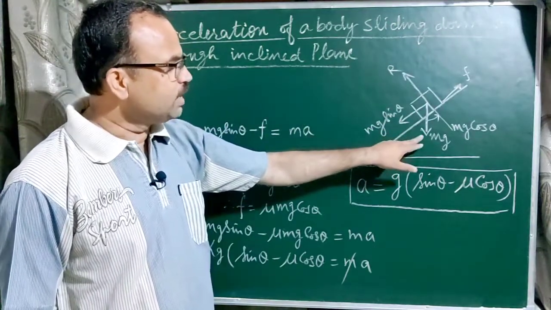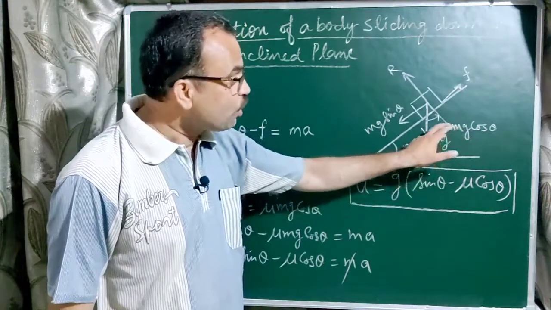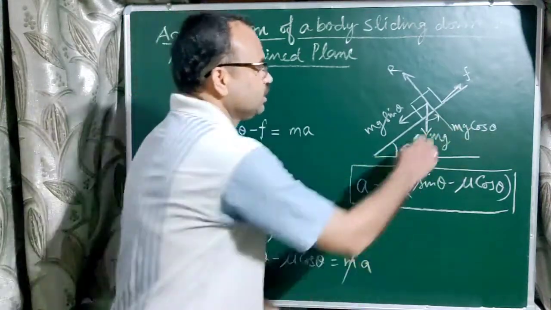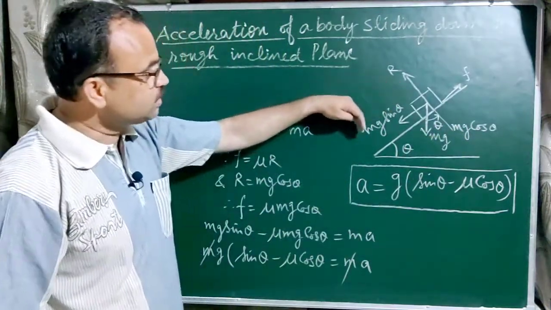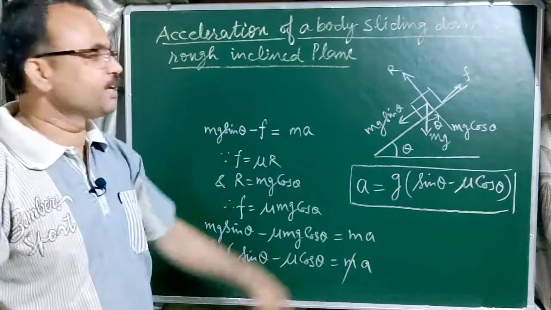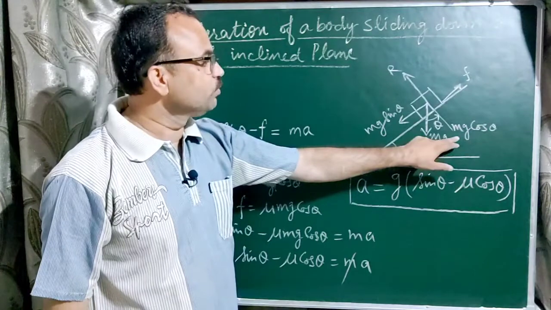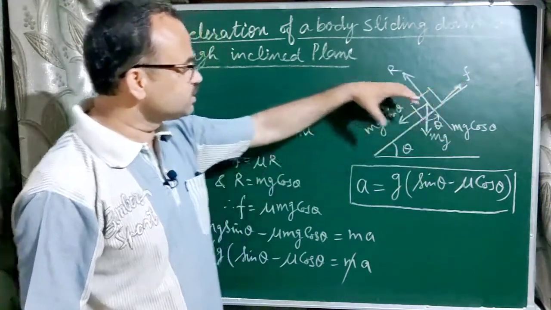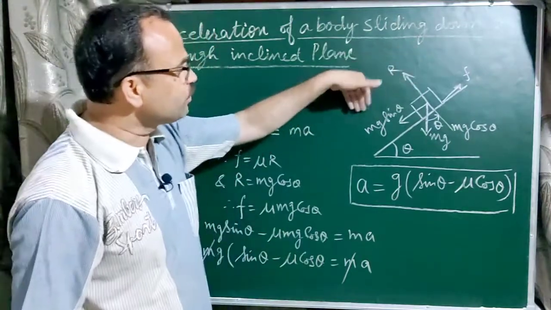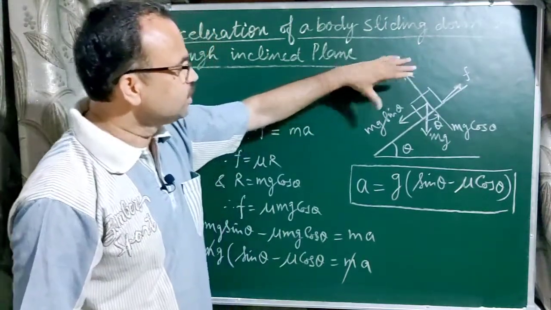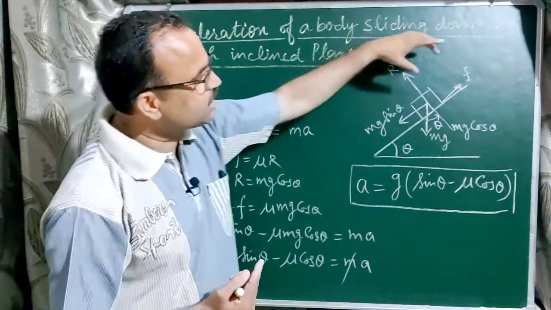The normal reaction is always perpendicular to the surface. On resolving the weight mg, one component is in the direction from which it makes an angle theta, and the other component is along the downward direction. R balances the component of weight, and the frictional force opposes the component along the plane. The net, or effective, force moves the body down under one specific condition: when mg sin theta is greater than f.